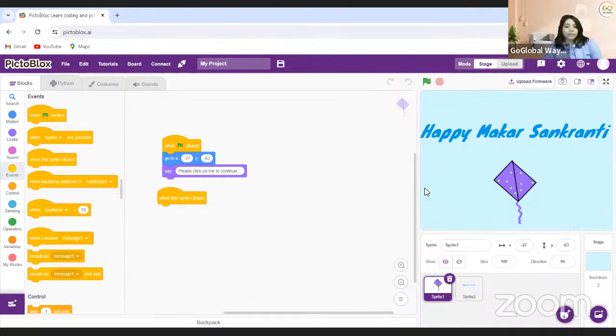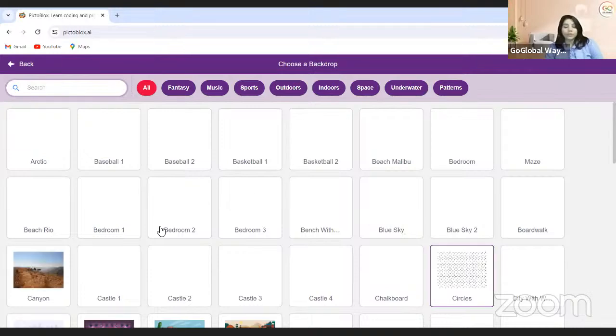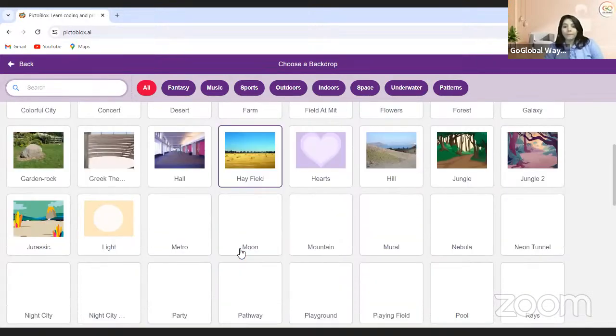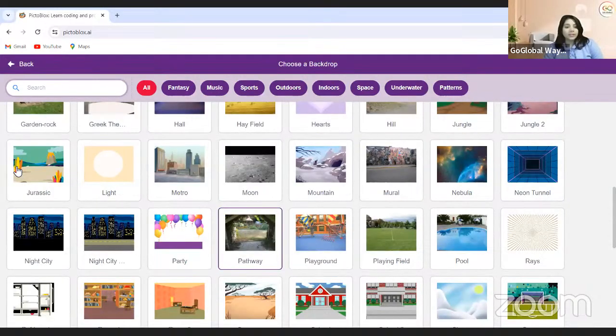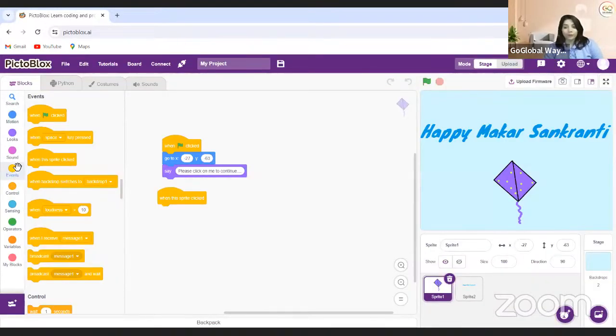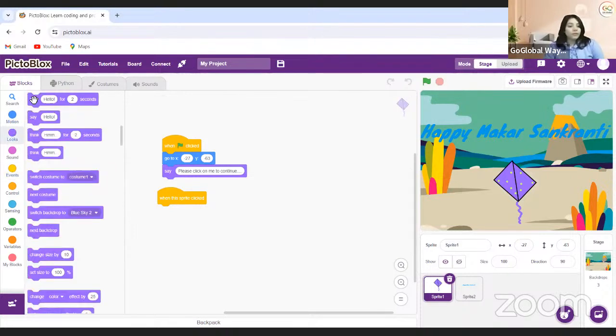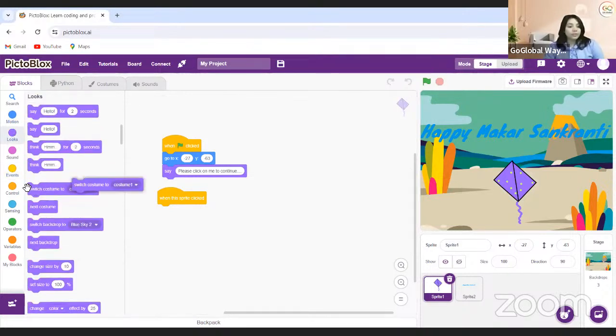And now when you click on this sprite, then it will switch to another backdrop. And here I will take some Jurassic kind of backdrop. Of course, we need to switch backdrop to blue sky first.